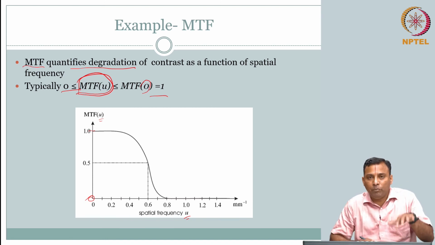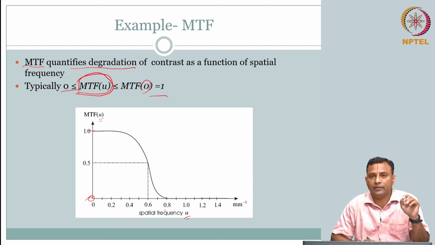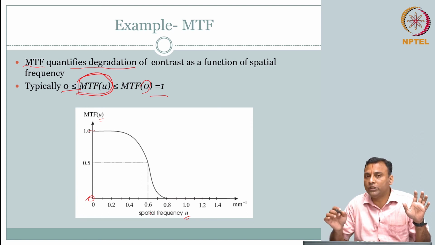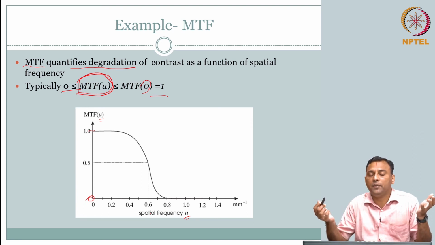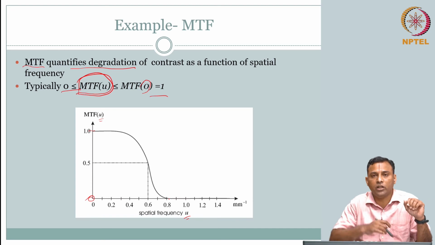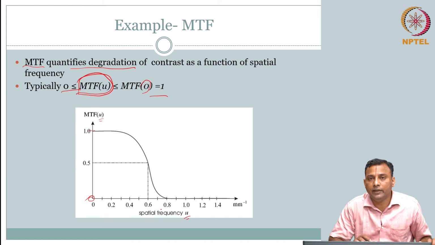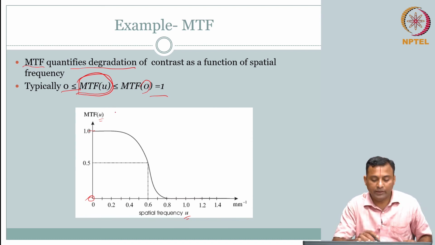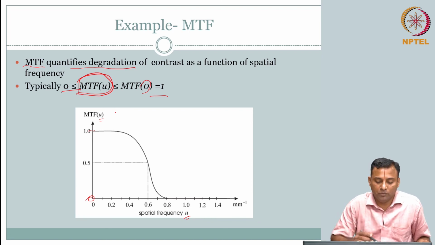So, if my input has a frequency that is greater than 0.8, the output g of x comma y is not going to have anything. There is not going to be that oscillation that you see. So, this is very important. That means, what would you desire this MTF to be? The MTF should be, you want it to be all pass.